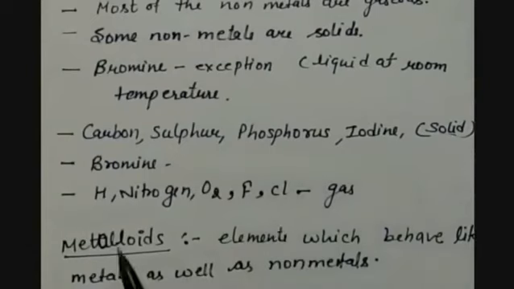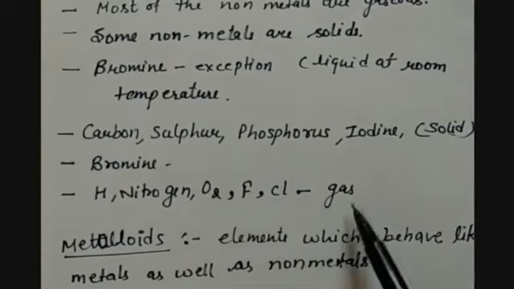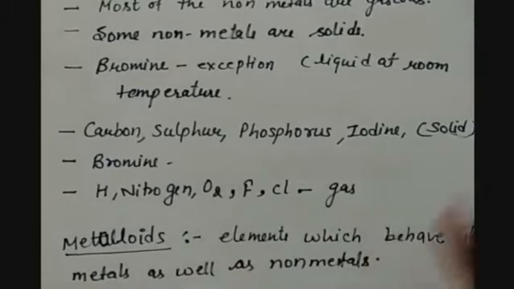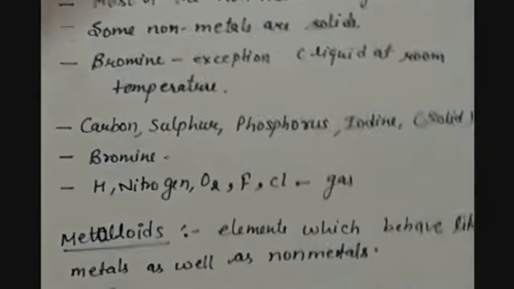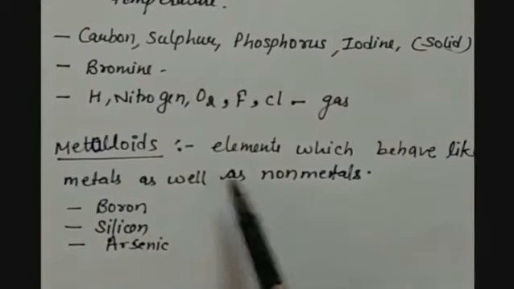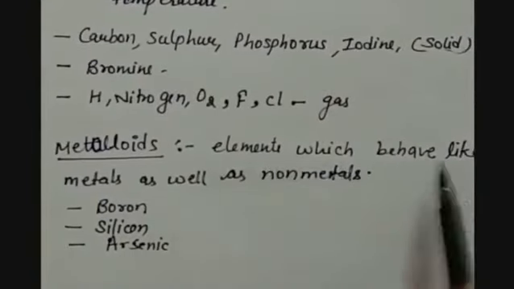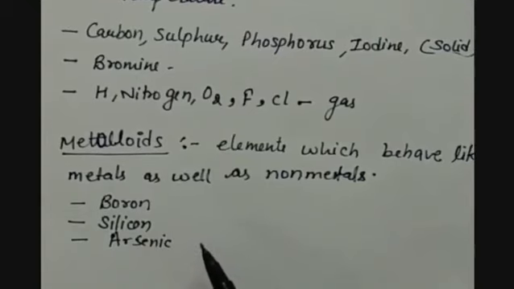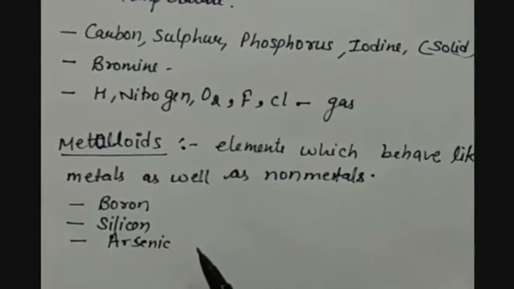Some more examples we can have: hydrogen, nitrogen, oxygen, fluorine, chlorine. These are in gaseous form. Then the third category of elements is metalloids. Metalloids are the elements which behave like metals as well as non-metals. For example, boron, silicon, arsenic. These elements have both the characteristics of metals as well as non-metals.